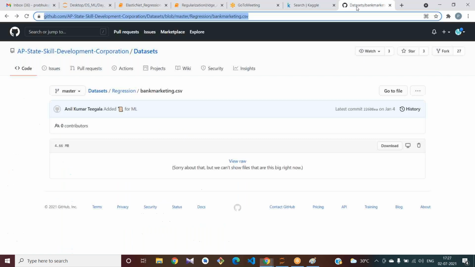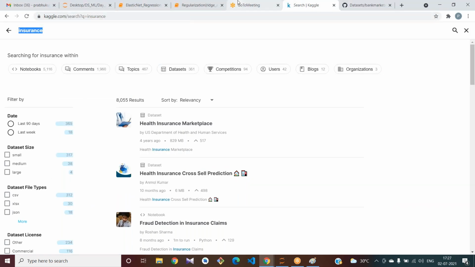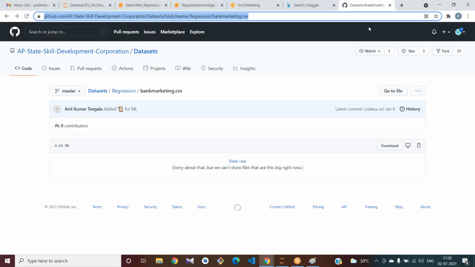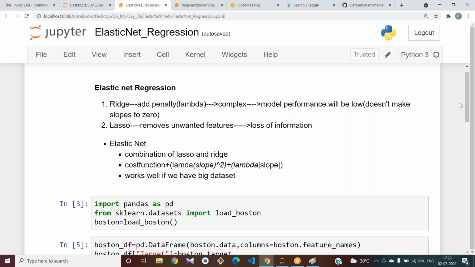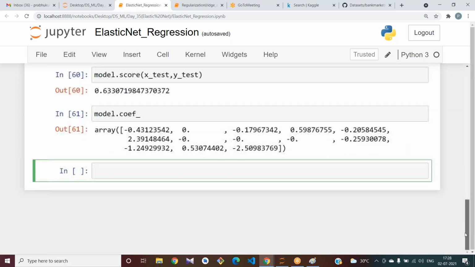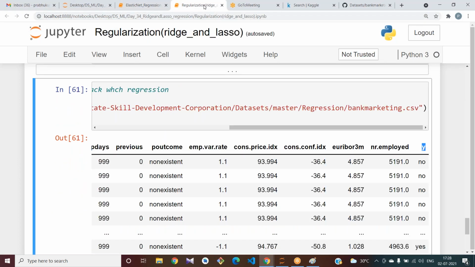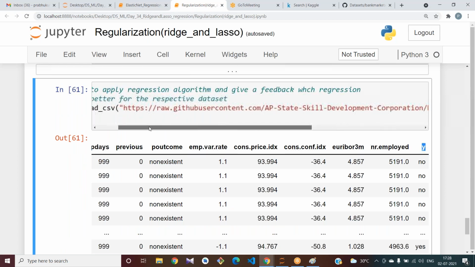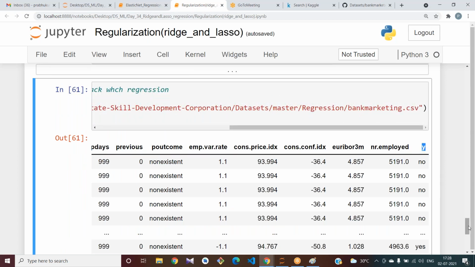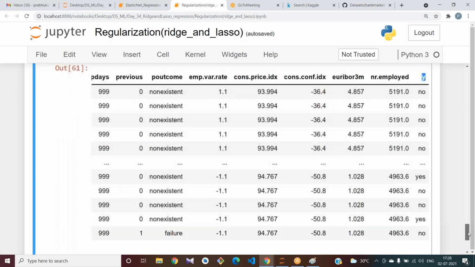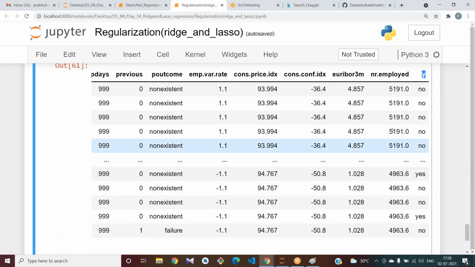Yes, it's regression. Where I tried to load this data set in a regularization. Please tell me if there are continuous values in your nr.employed. Please use value.counts and tell me.